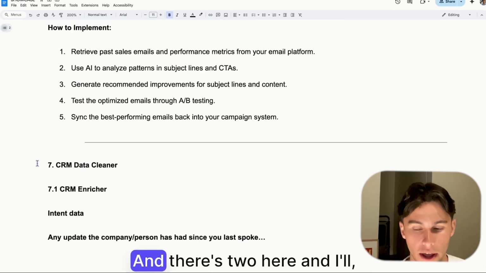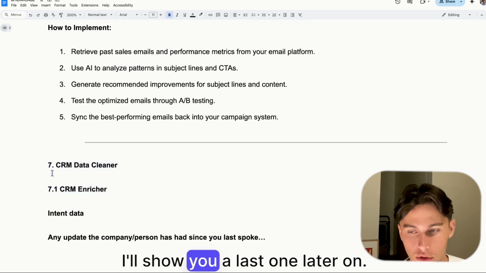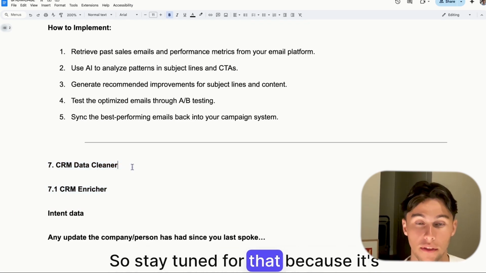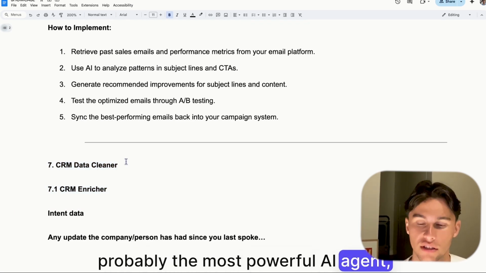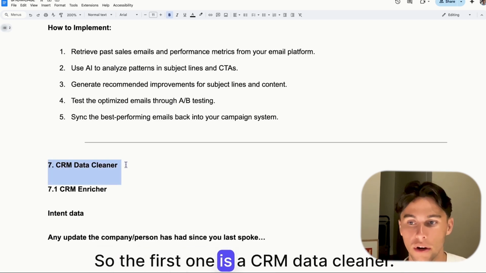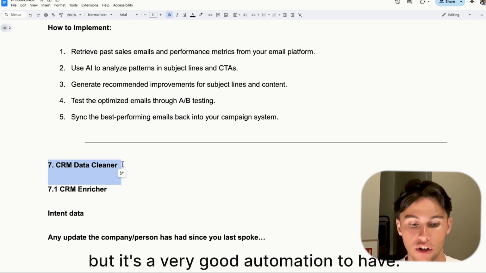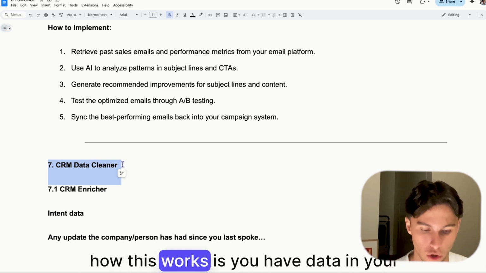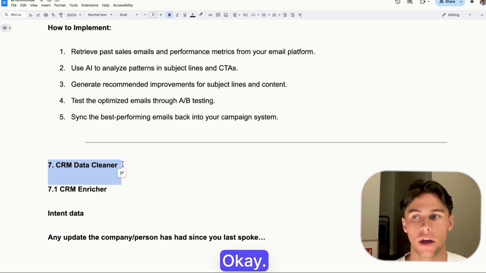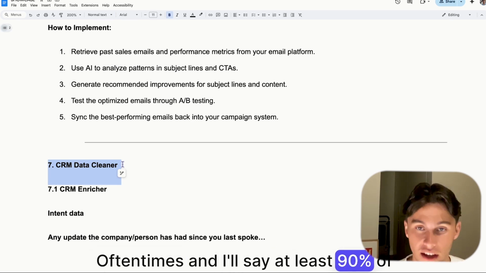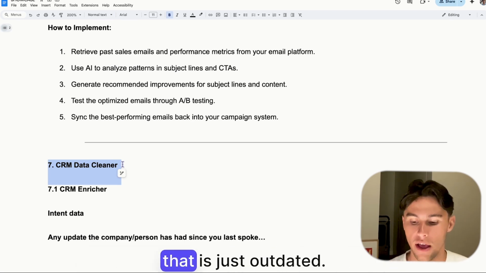Okay. There's two here, and I'll show you a last one later on. So stay tuned for that because it's probably the most powerful AI agent here. So the first one is a CRM data cleaner. Okay, you might not need AI for this, but it's a very good automation to have. How this works is you have data in your CRM. Okay, oftentimes, and I'll say at least 90% of companies have data in their CRM that is just outdated, right?